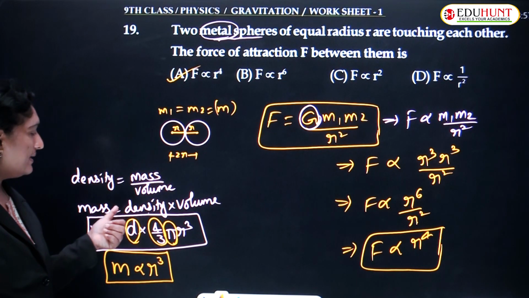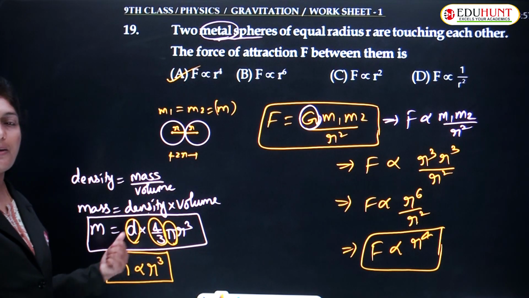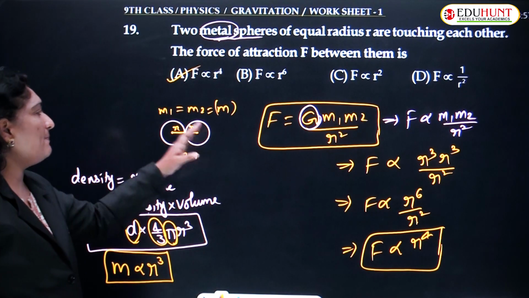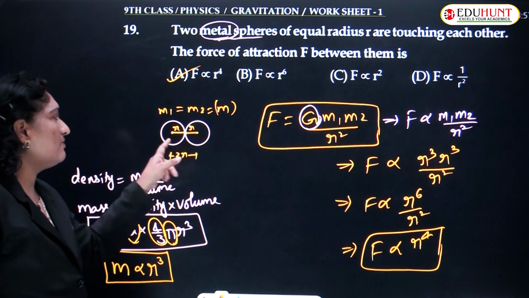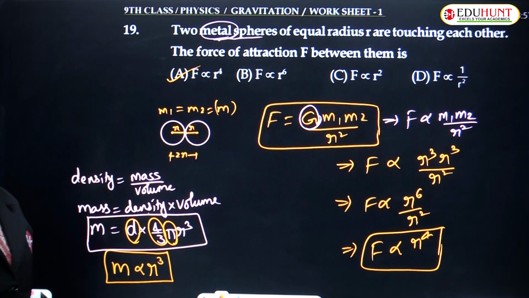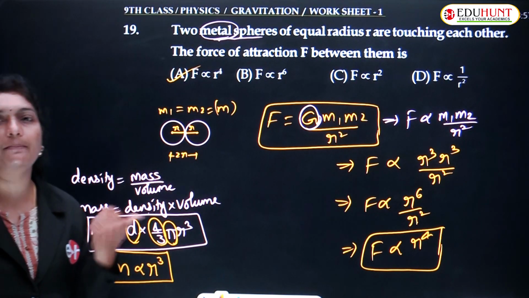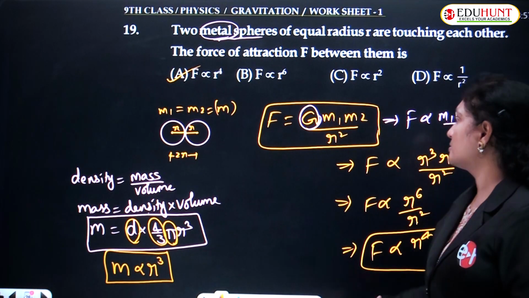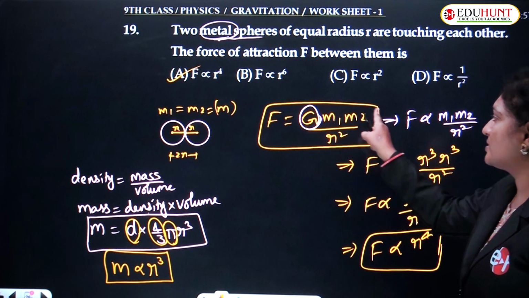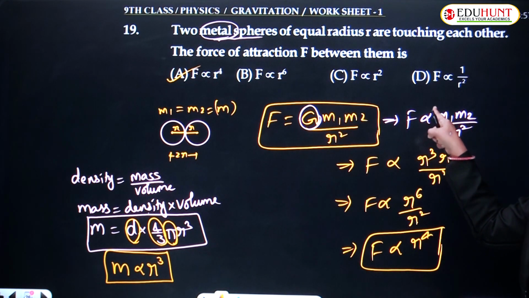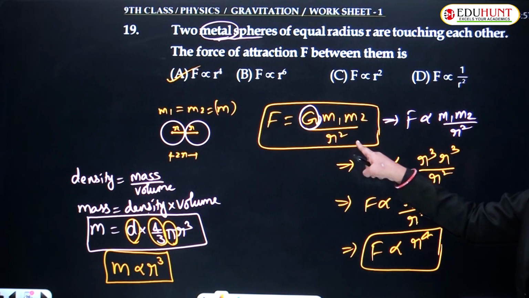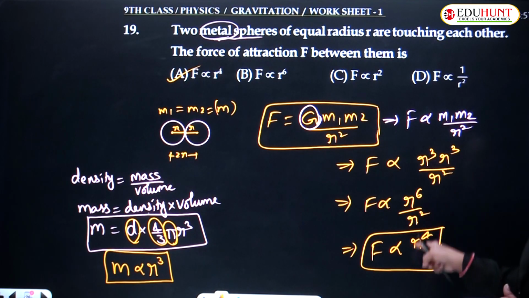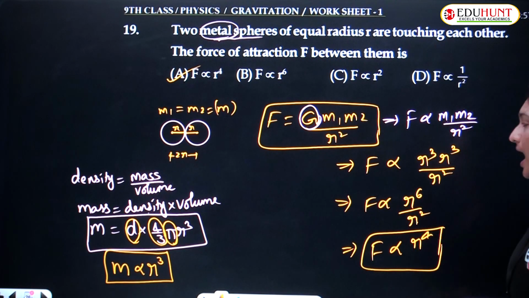Okay. So, 4 by 3 pi is constant and mass is proportional to r cube. Same material and same size, so the masses are equal. Every M is replaced with r cube. Every M depends upon the cube of the radius of each sphere. So, G is constant, F is proportional to M1 M2 by R square. Instead of M1, I wrote R cube, and instead of M2 also, I wrote R cube, upon R square. Simplifying, you get F proportional to R power 4.